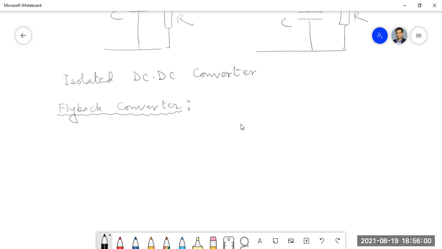Can you tell me, in the buck boost converter, in which branch do we place our inductor? The parallel branch, in the shunt branch, correct. You should remember, as I mentioned repeatedly last class, that only in the buck boost converter do we place the inductor in the shunt branch.